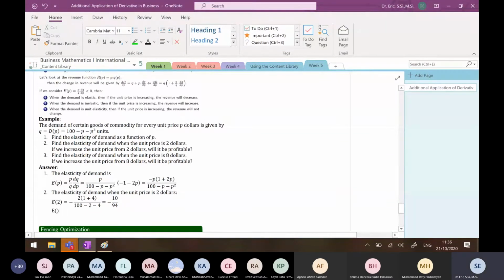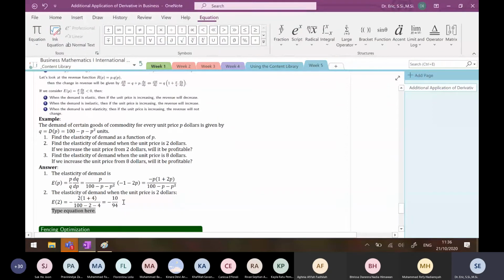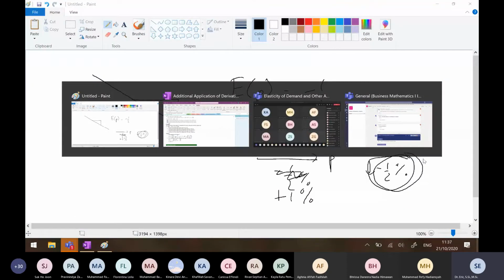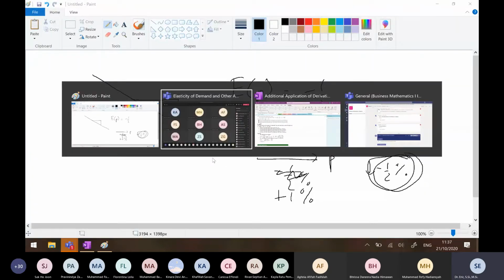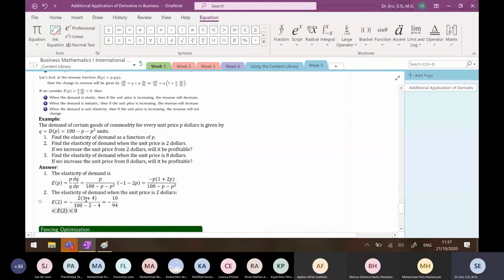If I look at this, E2 must be less than 0. But is this less than minus 1 or greater than minus 1? Minus 10 divided by 94 is less than minus 1 or greater than minus 1?